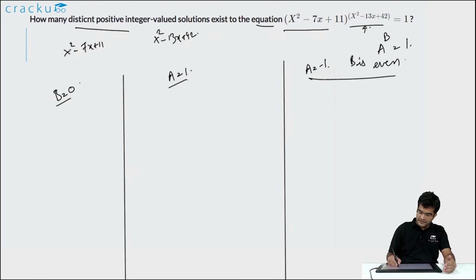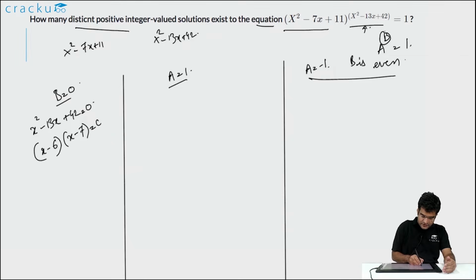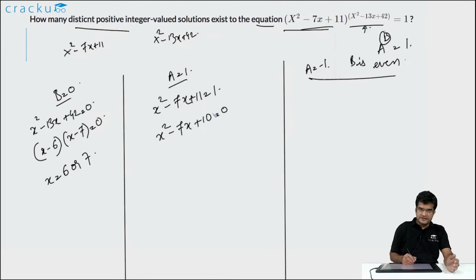In the first case, when the number in the power is equal to 0, that would mean that x square minus 13x plus 42 is equal to 0. This can be factorized as (x minus 6) into (x minus 7) is equal to 0, so the value of x has to be either 6 or 7. In the second case, where the number in the base is equal to 1, it would imply that x square minus 7x plus 11 is equal to 1, or x square minus 7x plus 10 is equal to 0. This can be factorized as (x minus 2) into (x minus 5) is equal to 0. So this would imply that x is equal to either 2 or 5.